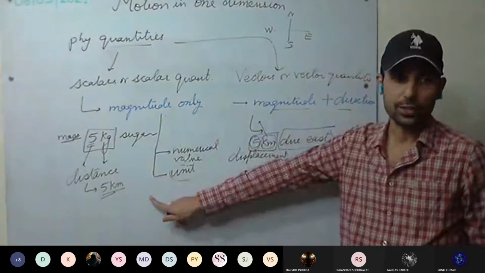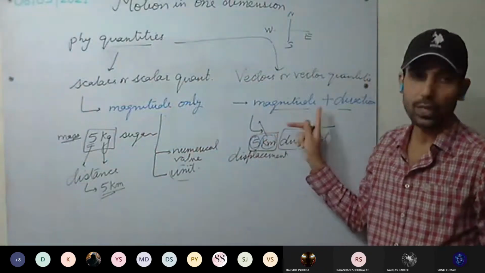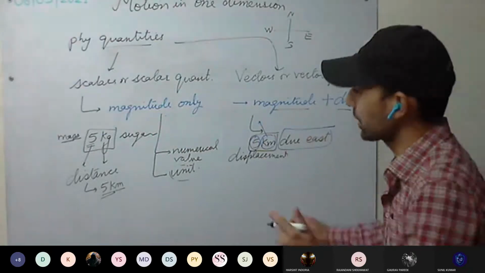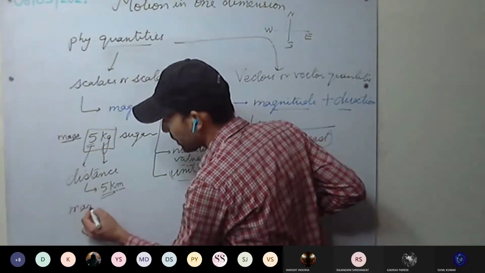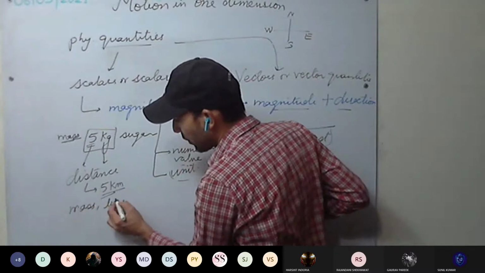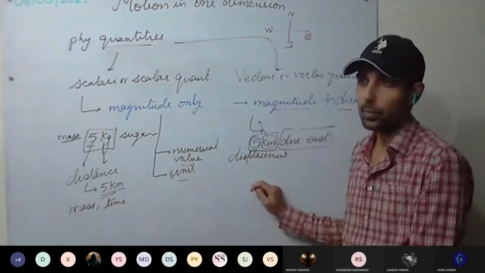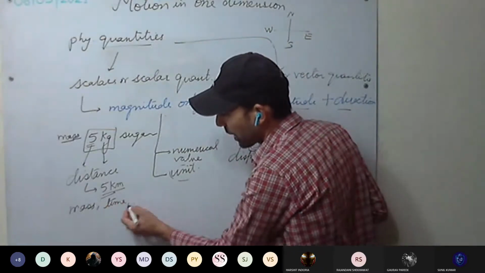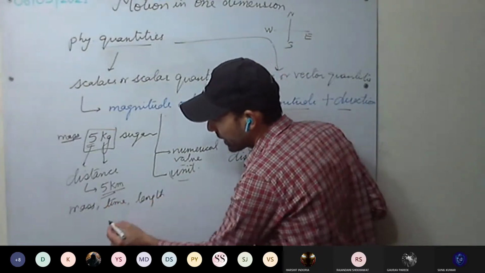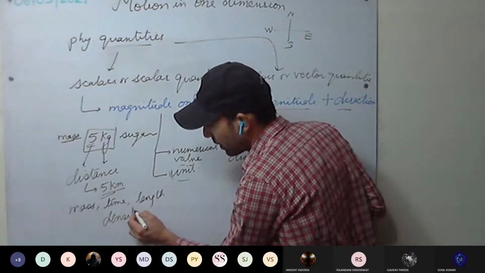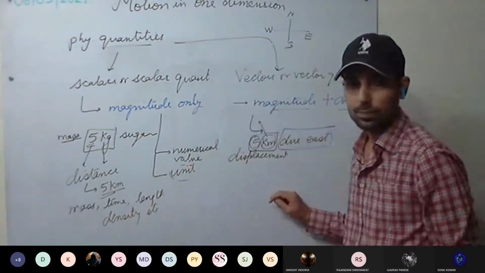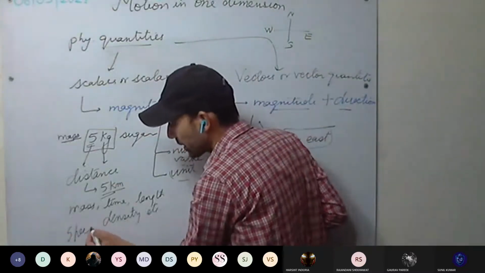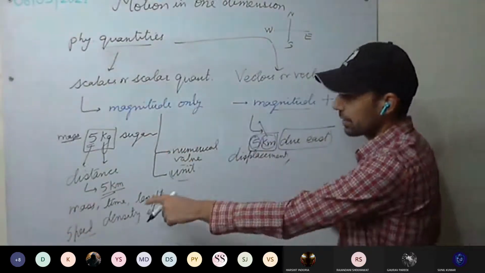Scalars, no direction is required, only magnitude. Vectors, magnitude as well as direction is required. So give me a few examples. Scalars, we have discussed mass, time. We do not say 5 minutes due east, 5 minutes up, 5 minutes down. It's time, length, density, etc. Okay, that is fine. Speed is there as well. We discussed that. Speed, distance.